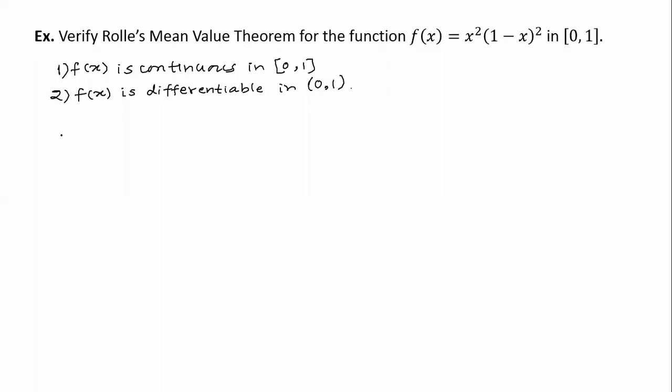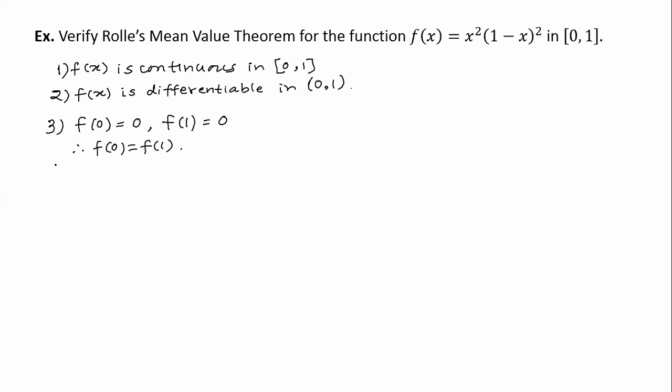Okay. And the next thing, what is f(0)? f(0) is 0²(1 − 0)², that is 0. f(1) is 1²(1 − 1)², 0. Therefore, f(0) is equal to f(1). So all the three conditions of Rolle's mean value theorem are verified.